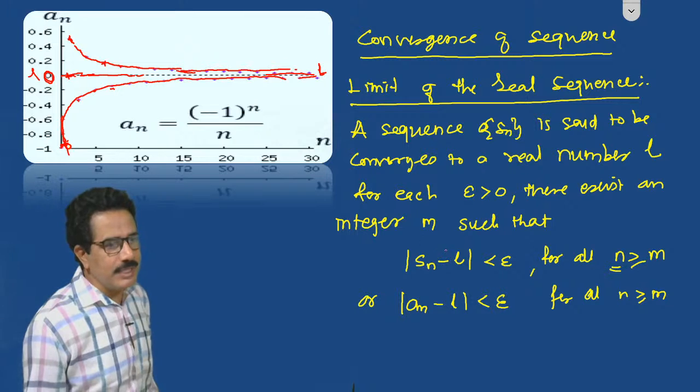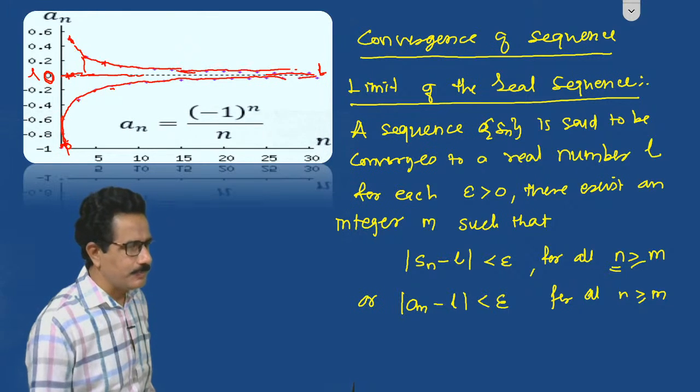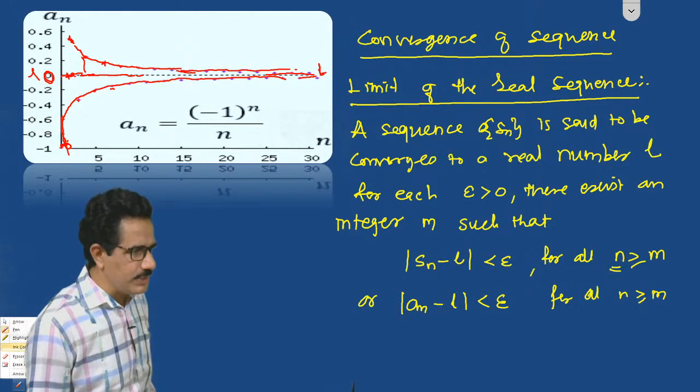Then you observe the distance between these an minus l, see this distance. Now consider this distance.